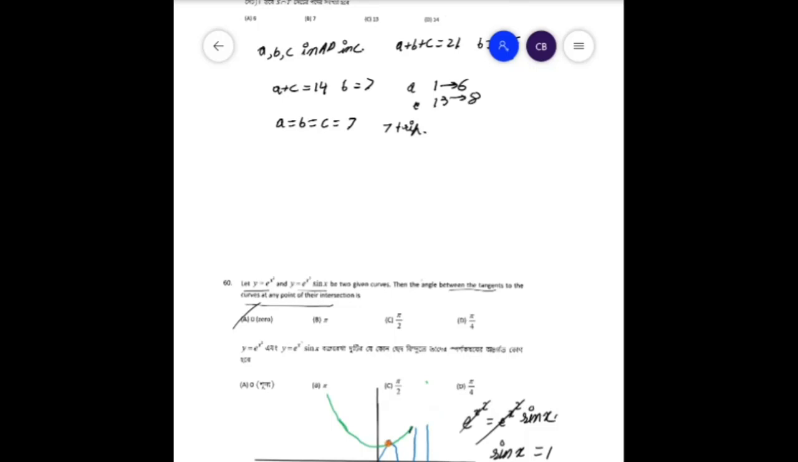So let me erase and make the graph more clear. So it goes like this, and the tangent goes like this. So therefore the angle between the tangents is 0, because it is just touching.